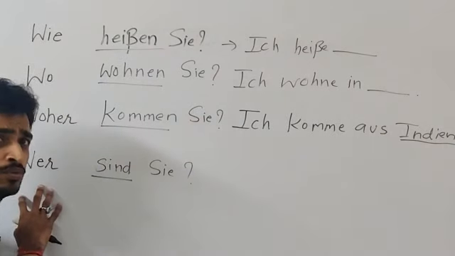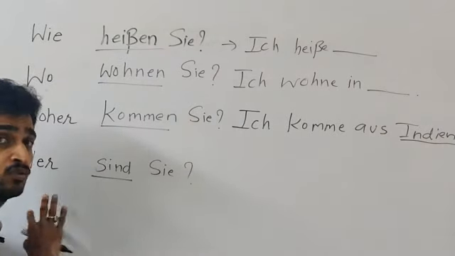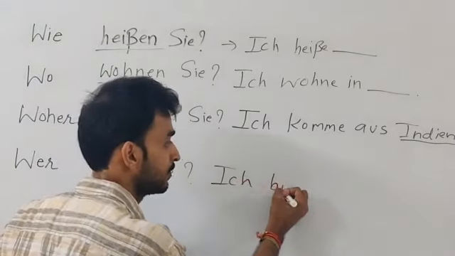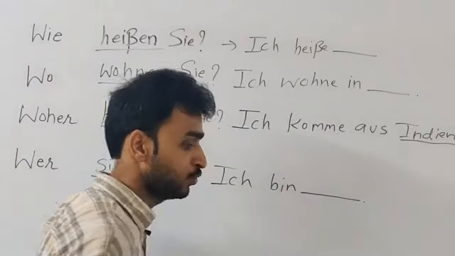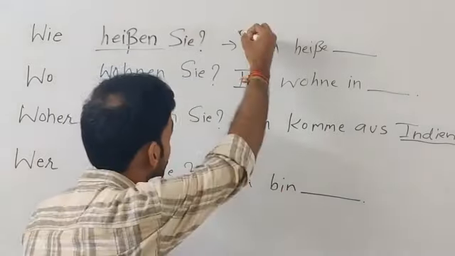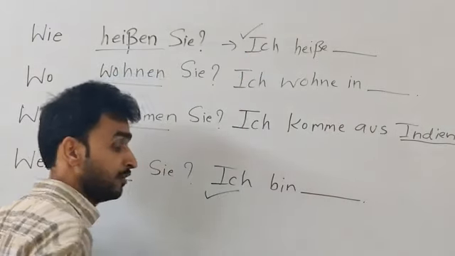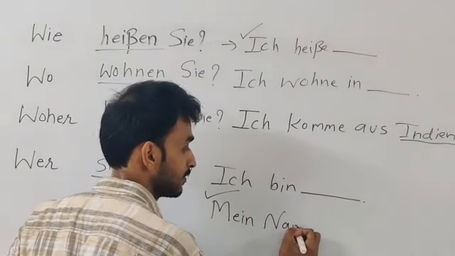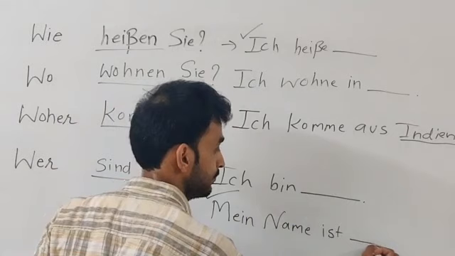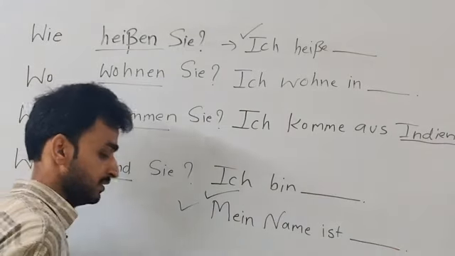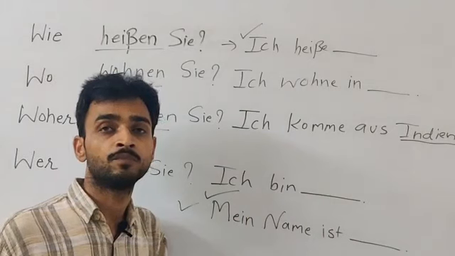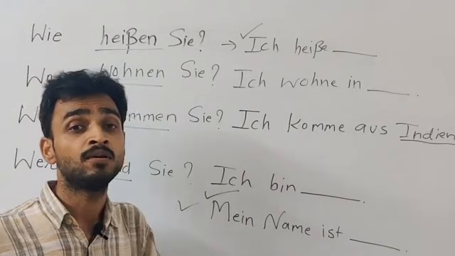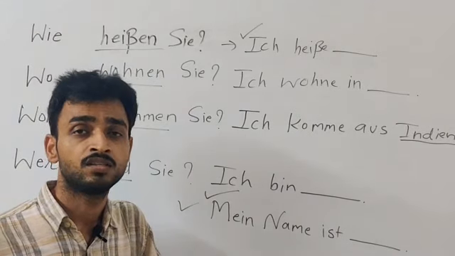And then, wer sind Sie? Means, who are you? Here, the person is asking your name. So you can say, ich bin, and again I will say my name. Ich bin Aditya. So there are 2 ways of telling the name. One is ich heiße, second ich bin. One more, mein Name ist, and then my name. So these are 3 sentences if you want to say your name. Ich heiße Aditya, ich bin Aditya, and mein Name ist Aditya. All 3 correct.